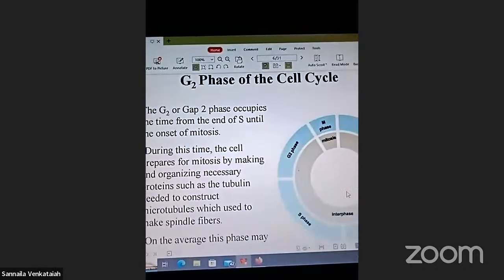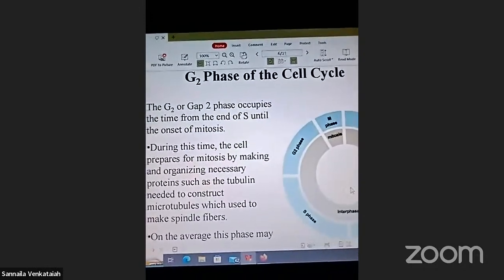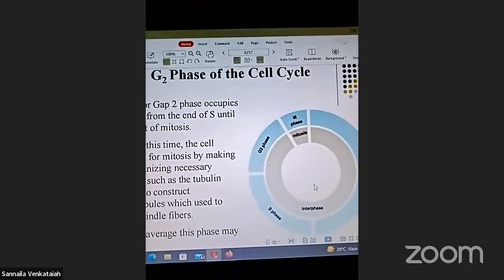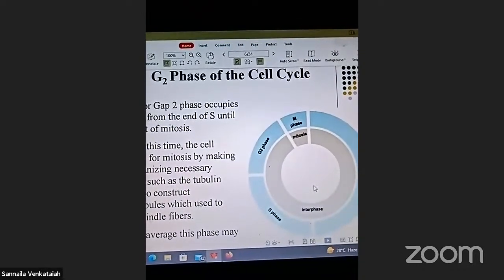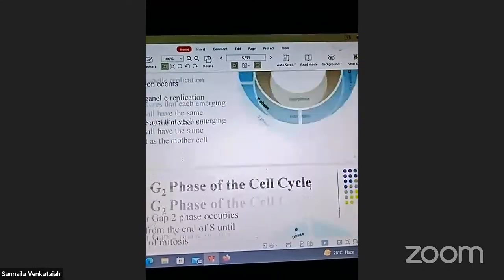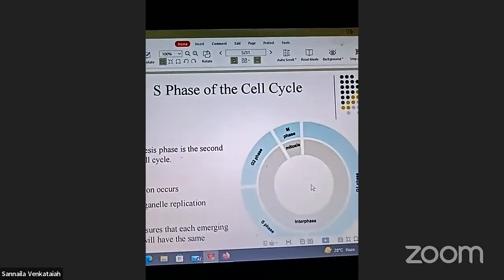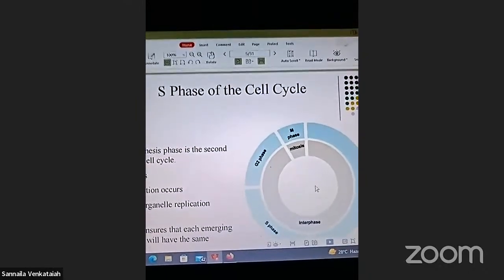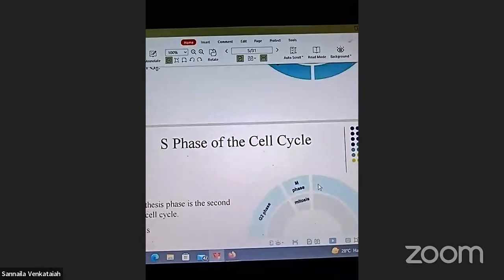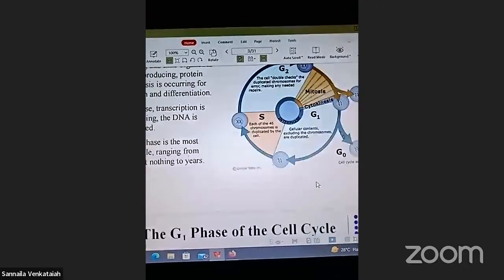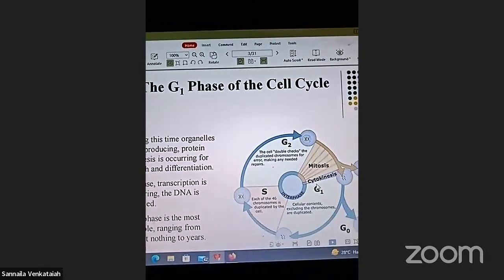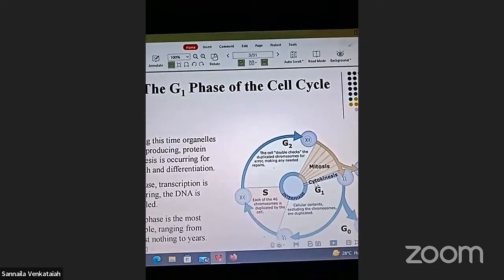G1 phase, these are the cell cycle. G2 phase of the cell cycle. Look here, all of you. Next, S phase. Once again, repeat all slides. S phase. Okay? Next, the G1 phase of the cell cycle.